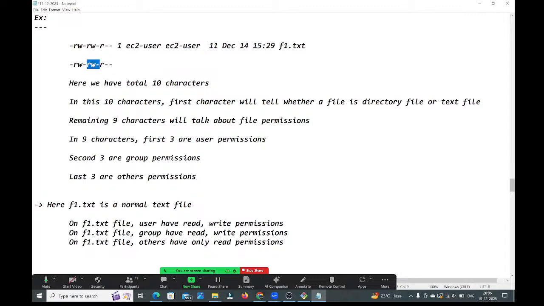Group have read and write permissions, and there is no execute permission for the group. What about last? Others have only read permission, there is no write and execute permission for the others, guys. See here, same thing I have written, guys.